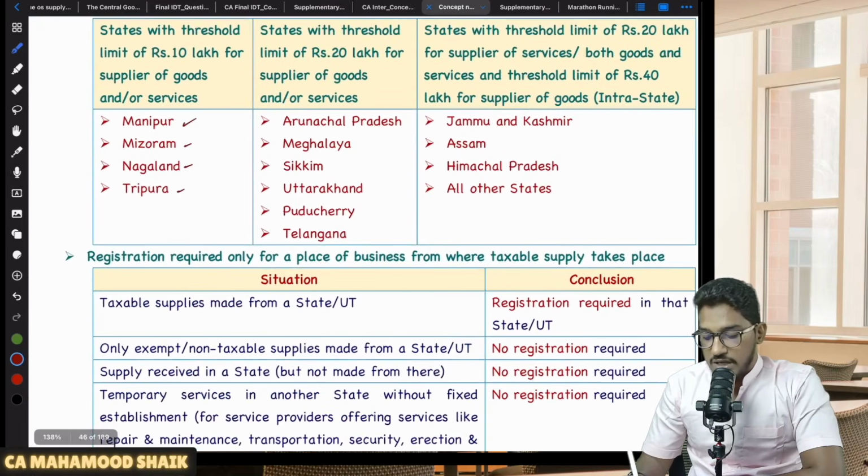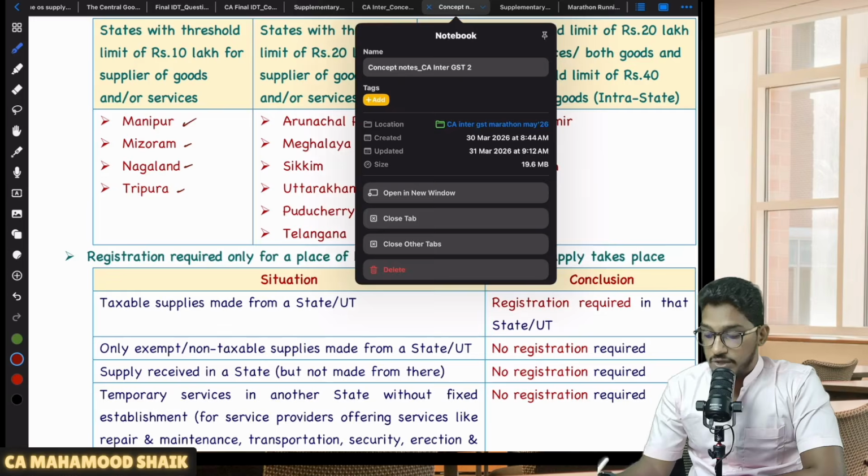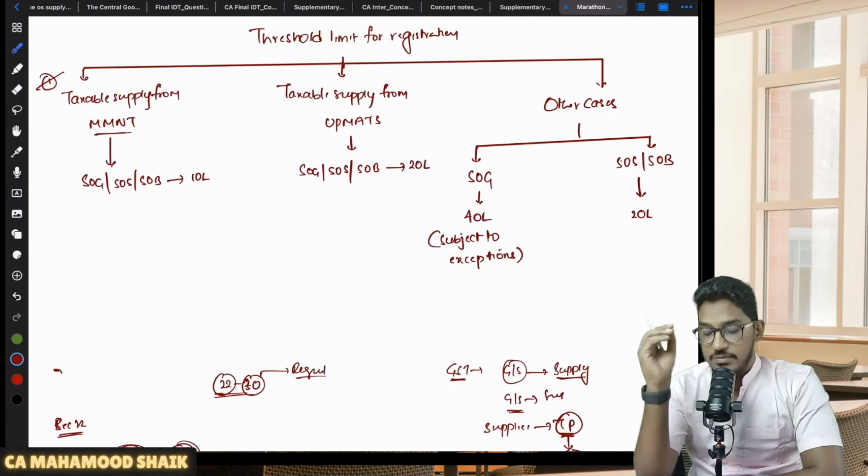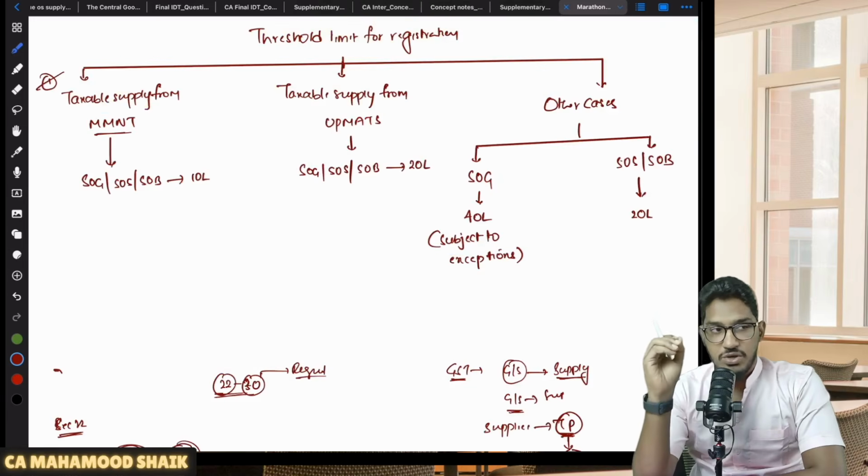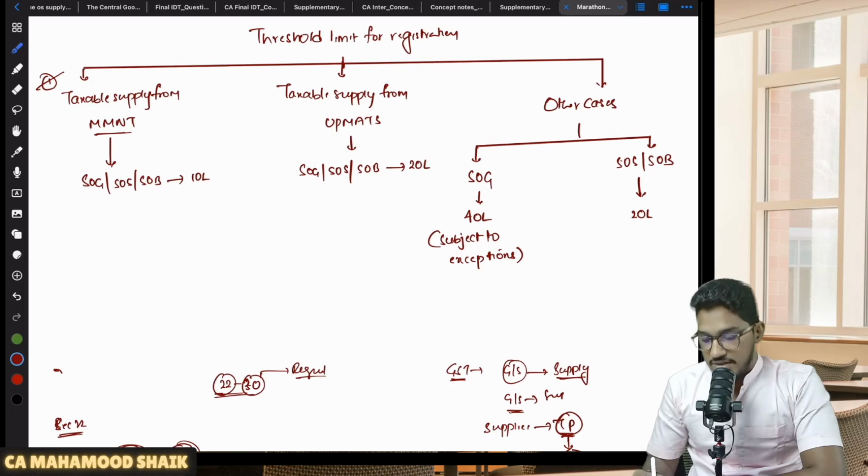Manipur, Mizoram, Nagaland, Tripura. So first thing you have to check, to determine the applicable threshold limit, is the person making any taxable supply from MMNT, Manipur, Mizoram, Nagaland, Tripura, from any of these 4 special category states? Are they making any taxable supply? If the answer is yes, then whether they are engaged in supply of goods, or supply of services, or are making supply of both.